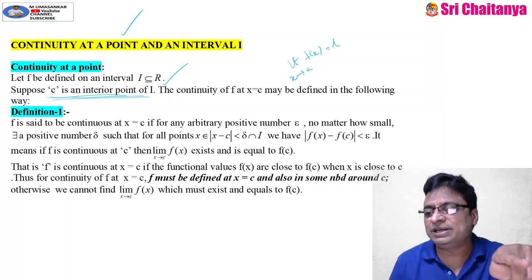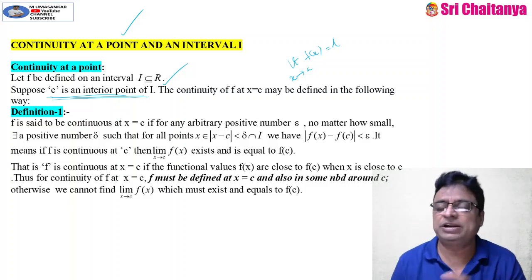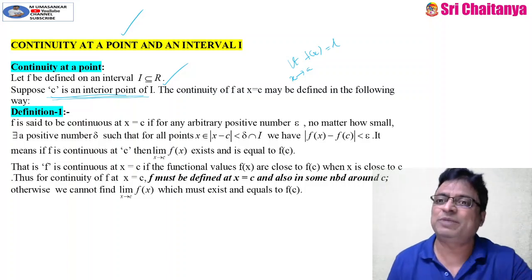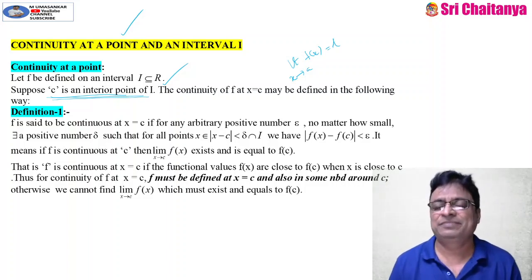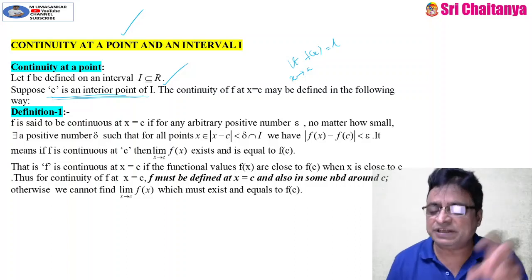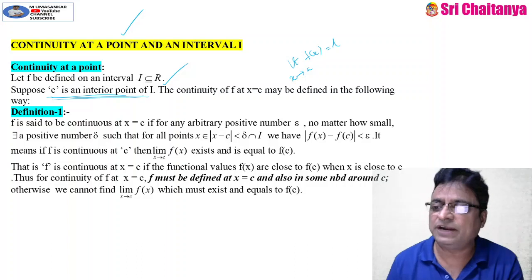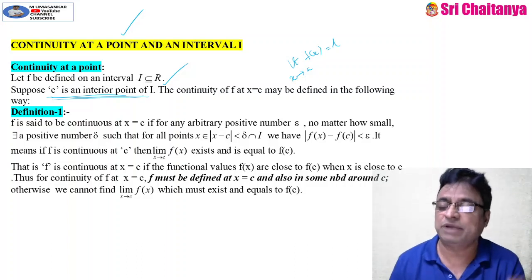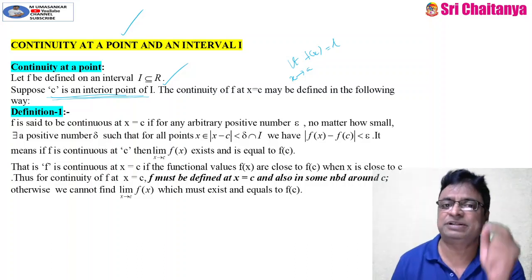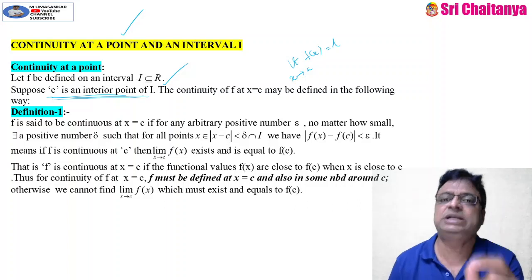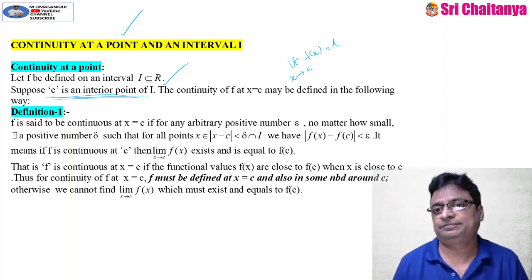In a limit, that point need not be a point in the domain of the function, but for continuity, the point where we have to check the continuity of the function should be an interior point of that interval.